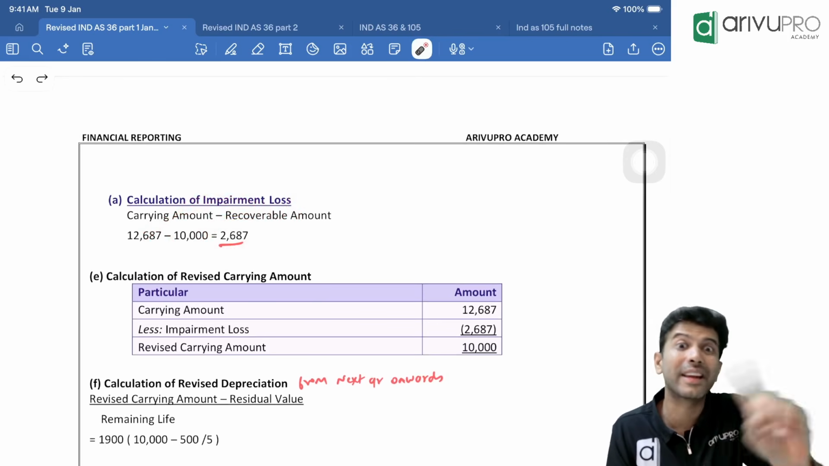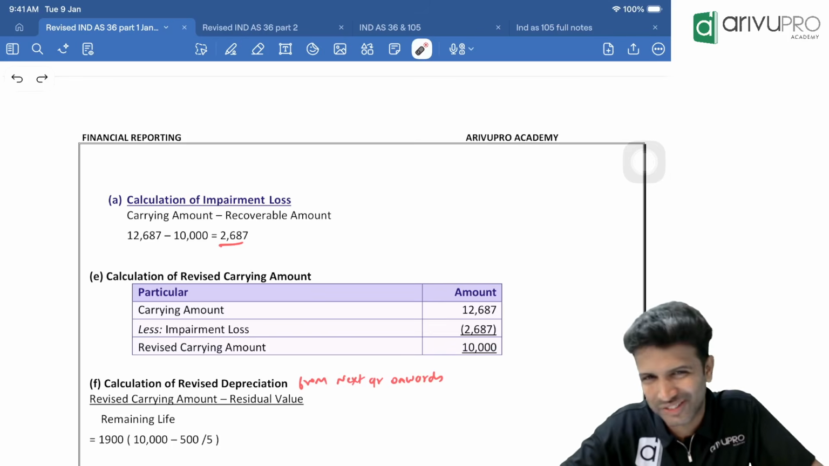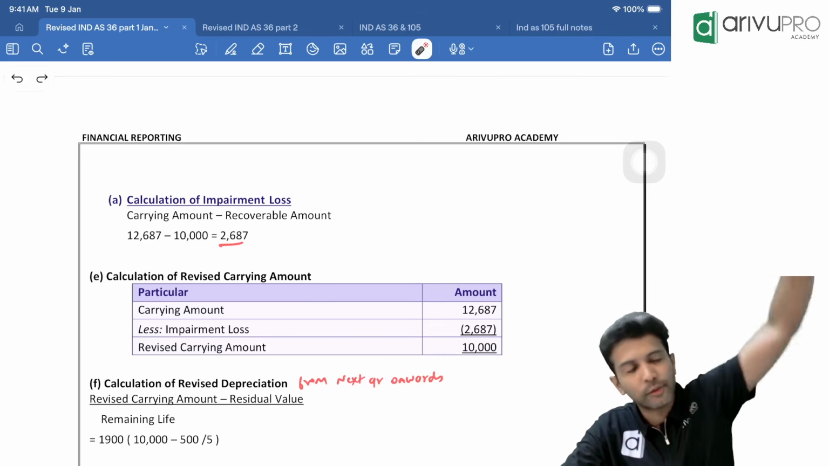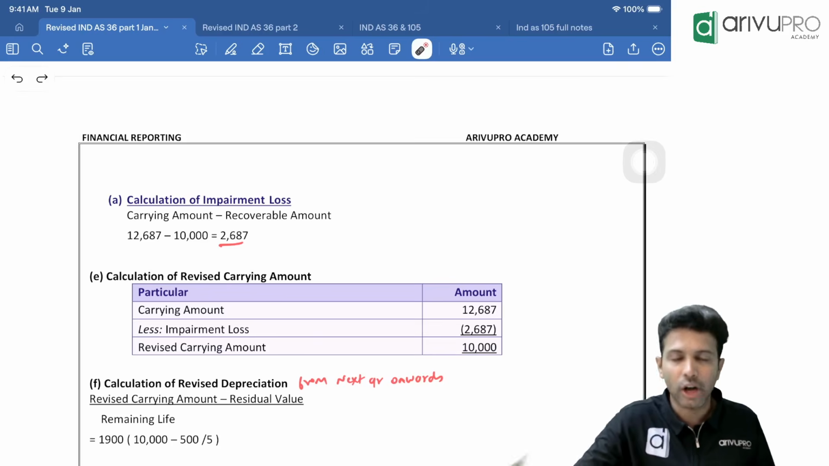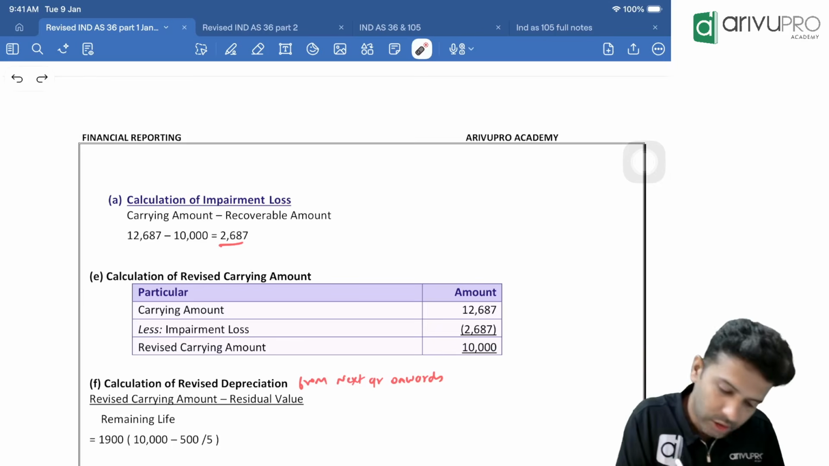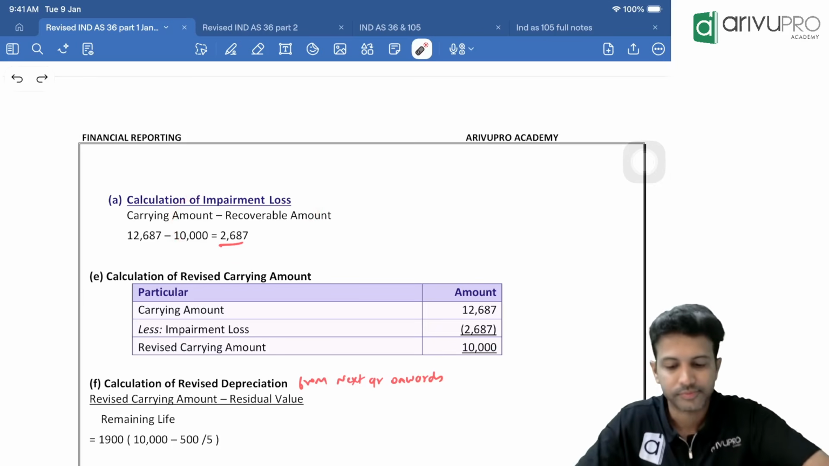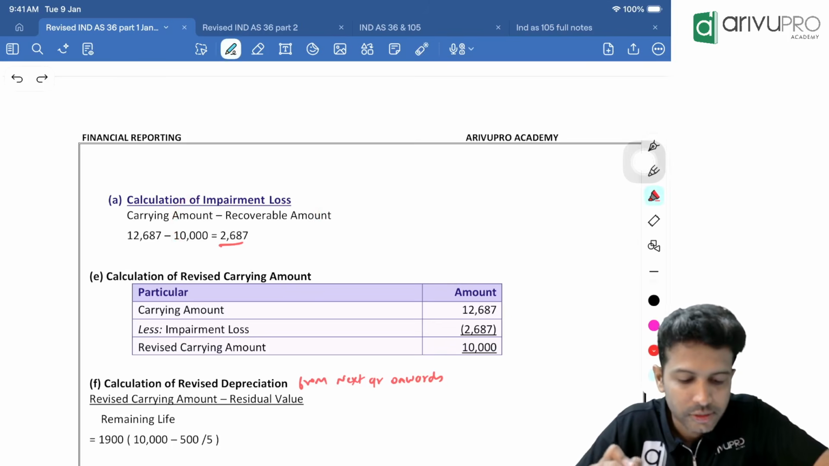People, there is no impairment gain. There is only impairment loss. If you want to book a gain, you'll have to do revaluation, so use the revaluation model. So there is no impairment gain concept. There is only impairment loss. So that is your next working. Everybody good? All okay?